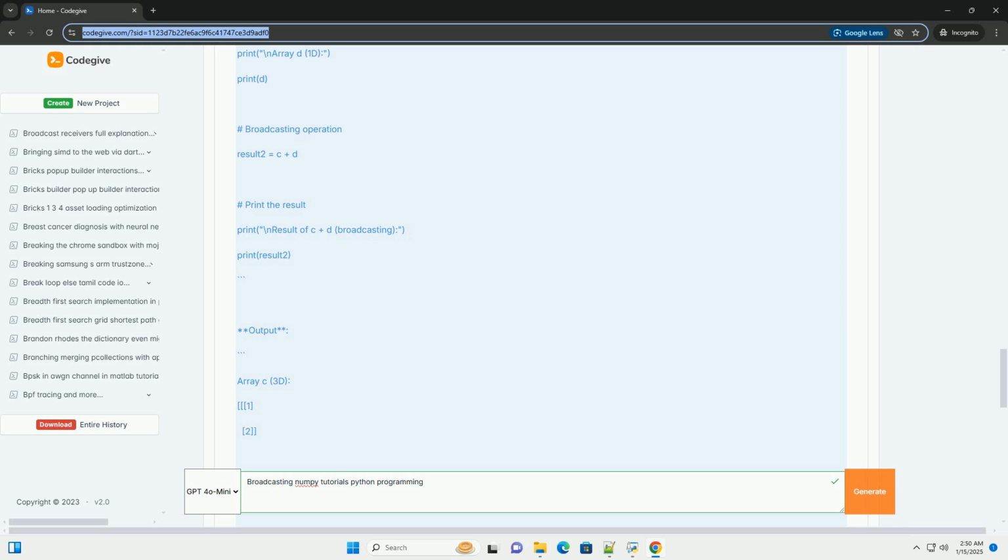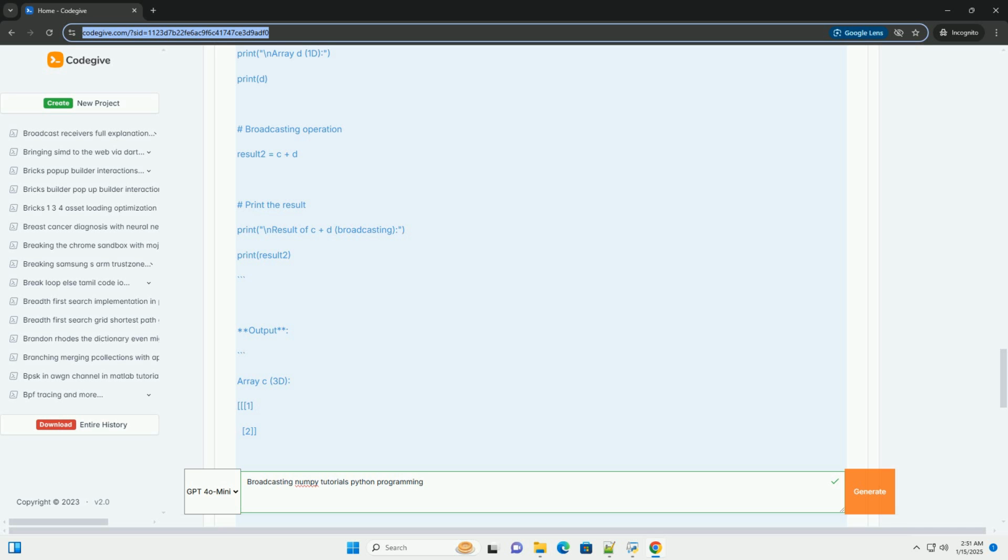Example of broadcasting. Let's go through some practical examples to illustrate how broadcasting works in NumPy. Example 1. Basic broadcasting. Output. Explanation. In this example, the 1D array A is broadcast to match the shape of the 2D array B. The A array is effectively expanded to. Then, element-wise addition is performed.